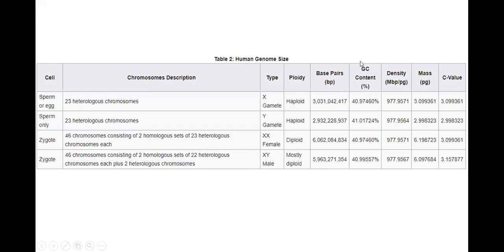With variable GC content, variable density and mass, you can give different quantitative measures for the given genome, and at the end you can define a C value, which for the haploid is 3.09. Haploid C value only talks about haploids, but the zygote XY will have a C value different from that of the sperm or egg. It's a difference in terms of X and Y chromosome. For example, the X chromosome is larger than the Y chromosome, so given the base pairs of the chromosome, slight changes will be there, and the C value slightly changes.